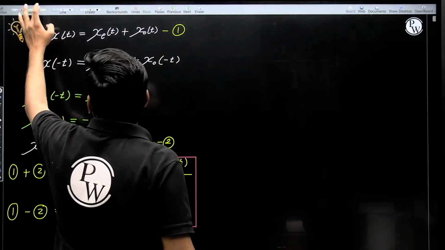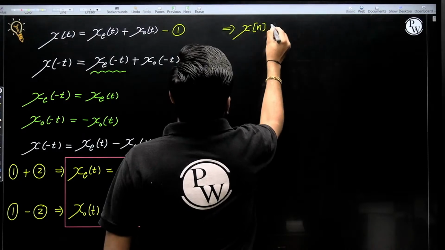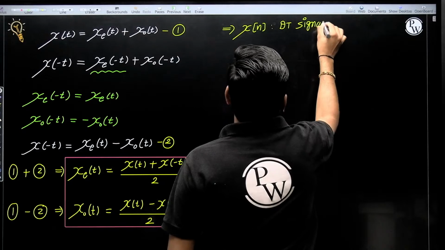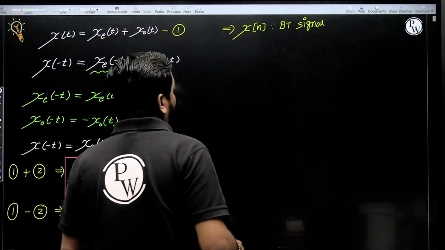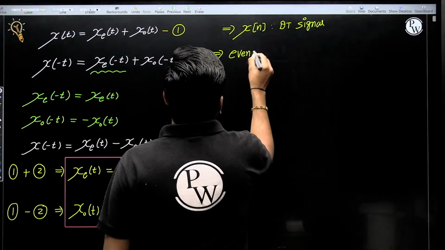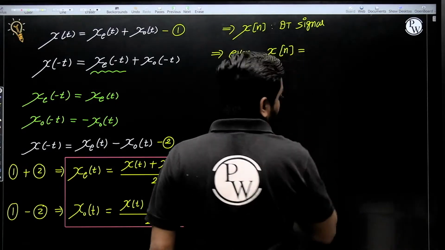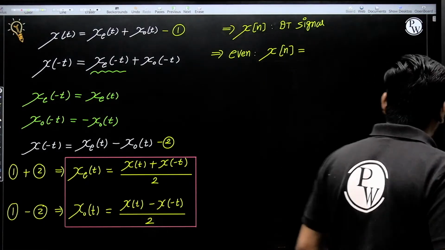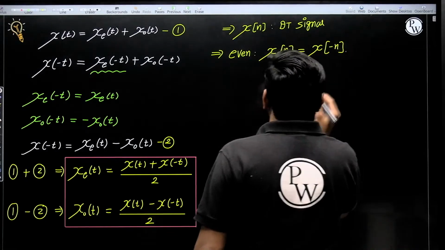So for discrete time, x of n is any discrete time signal. For every even discrete time signal, x of n is equal to x of minus n.